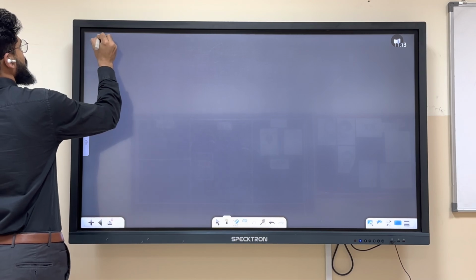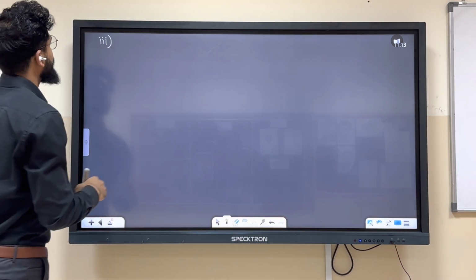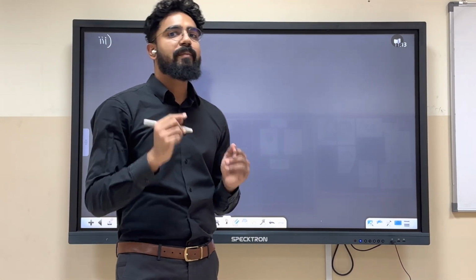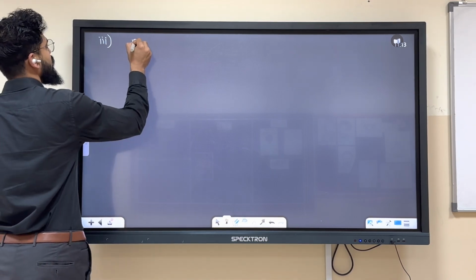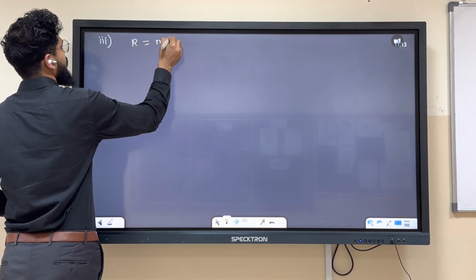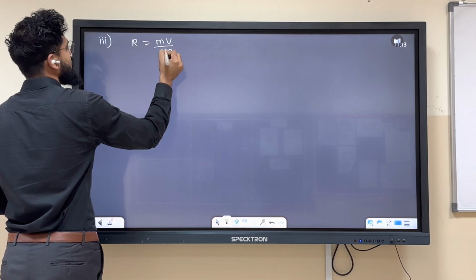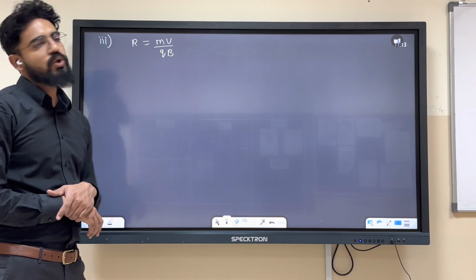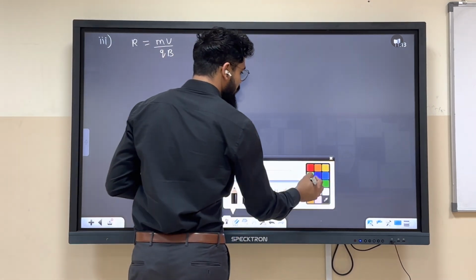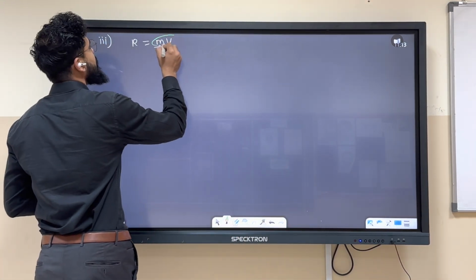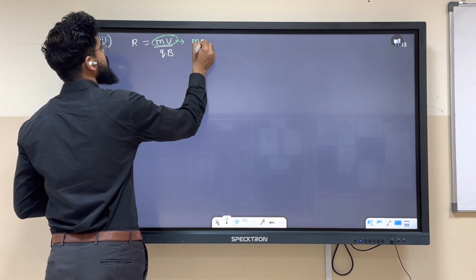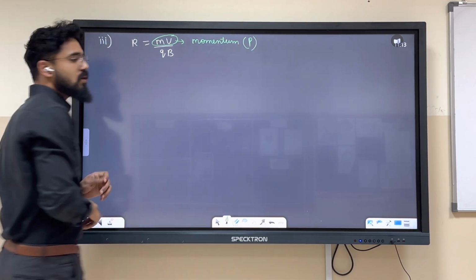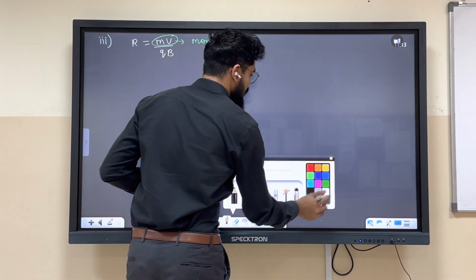Okay, third point. If we know what is the radius, that is mv by qB. So radius over here is coming as mv by qB. Ask yourself, do you know the numerator? What is mv? Yes, mv is nothing but momentum. Momentum P. Yes or no? Correct. So R can also be written as,